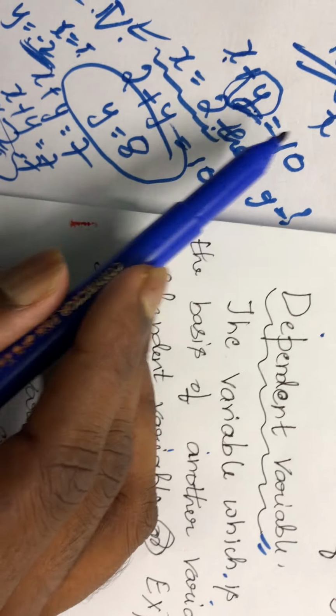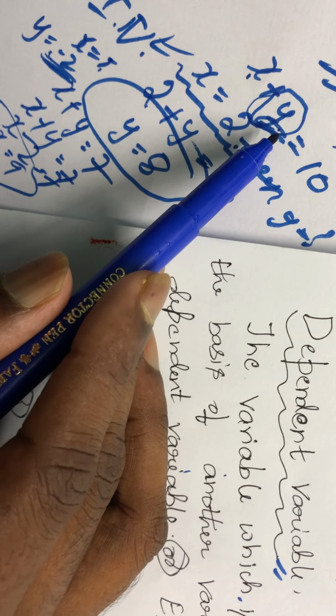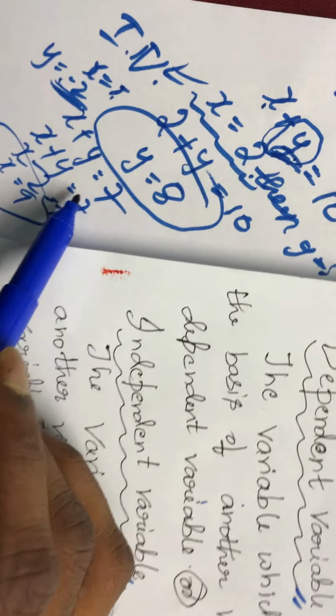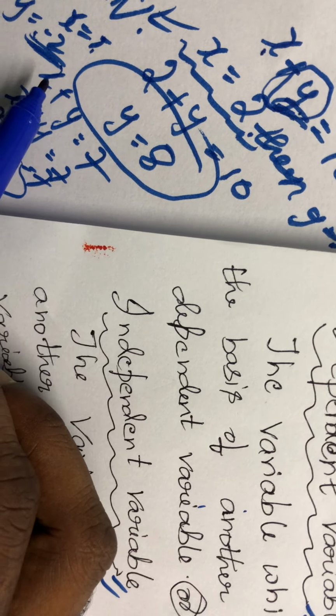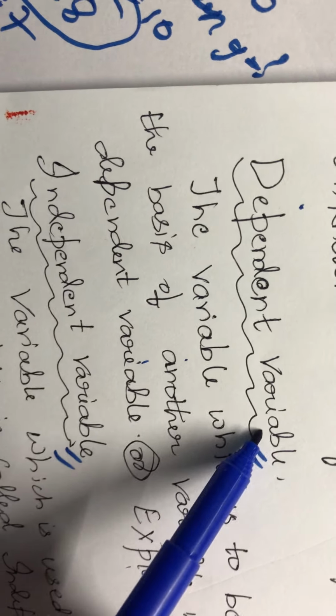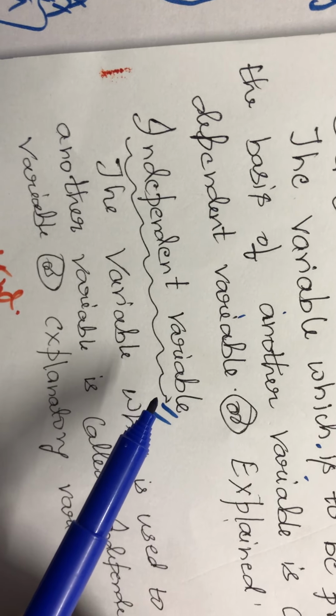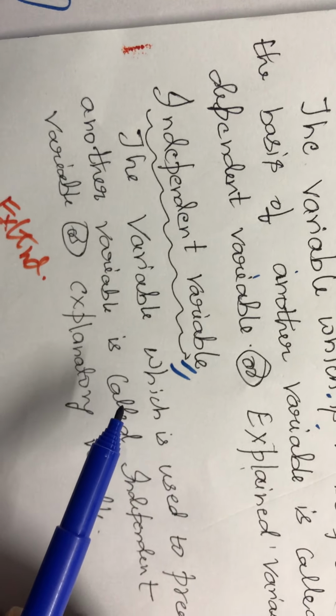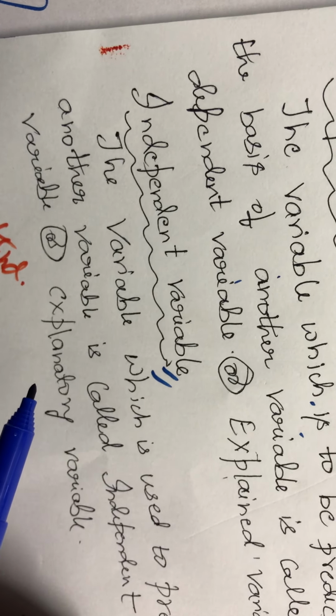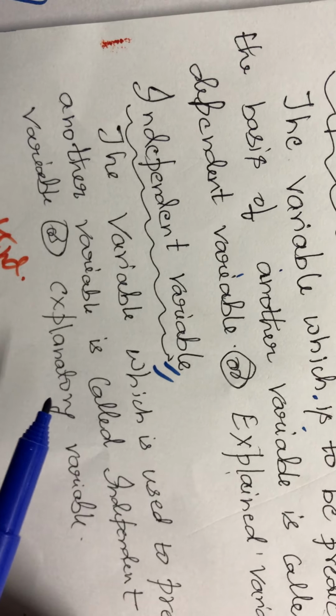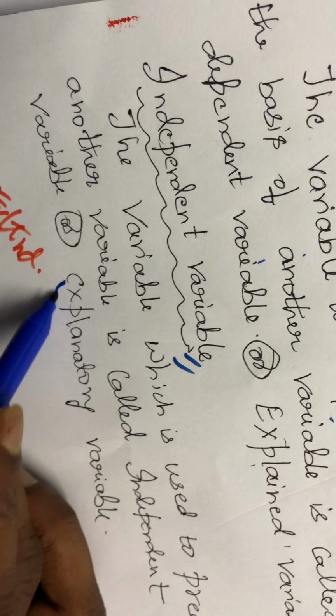Therefore, in this case, y becomes the dependent variable. In situation 2, y was given and x is to be predicted. The value to be predicted becomes the dependent variable. The value which exists and is used to predict the unknown factor is called the independent variable, or it is also called the explanatory variable.